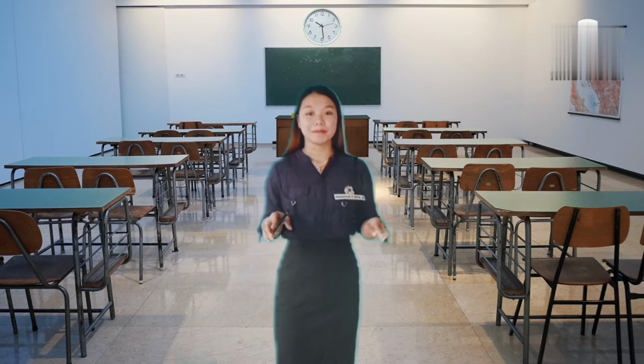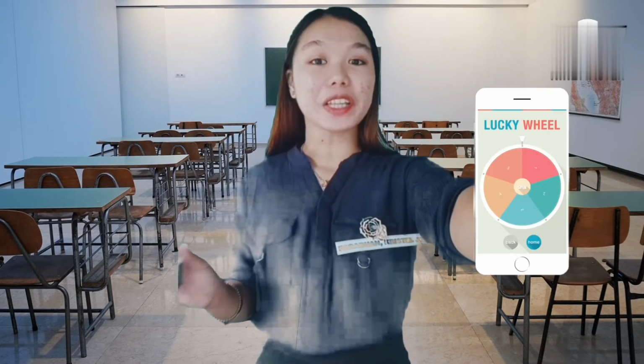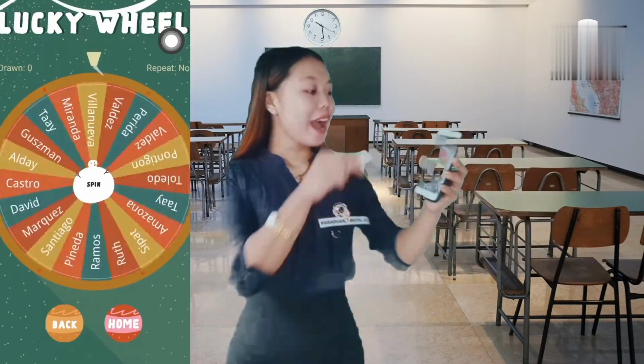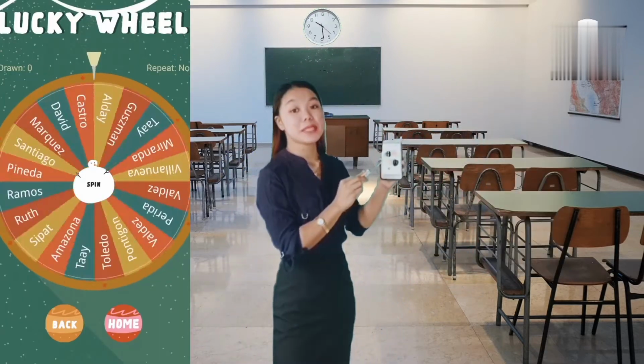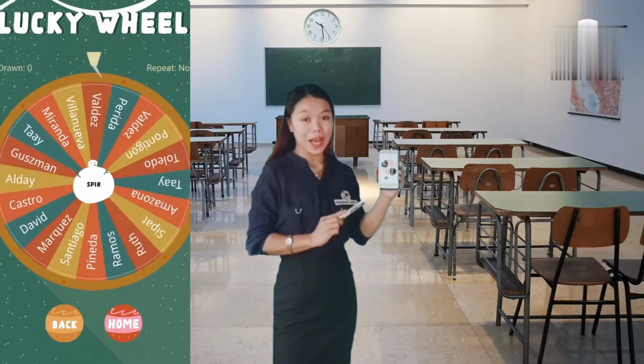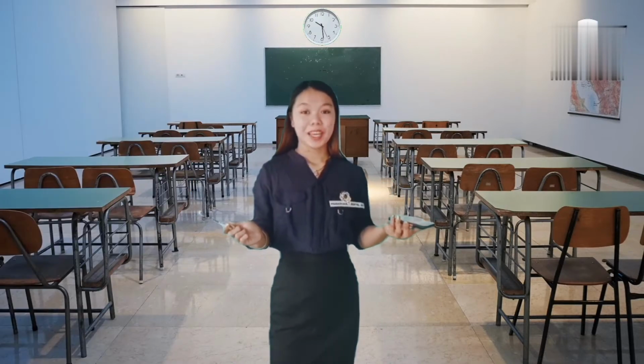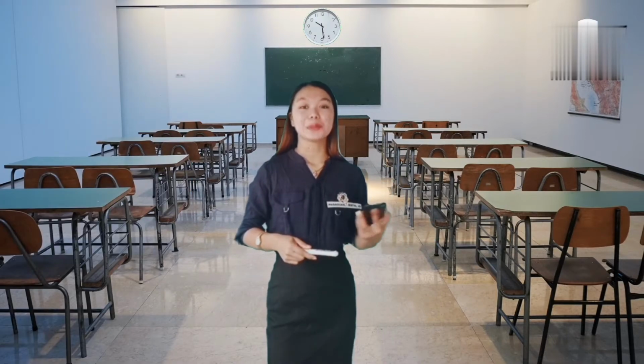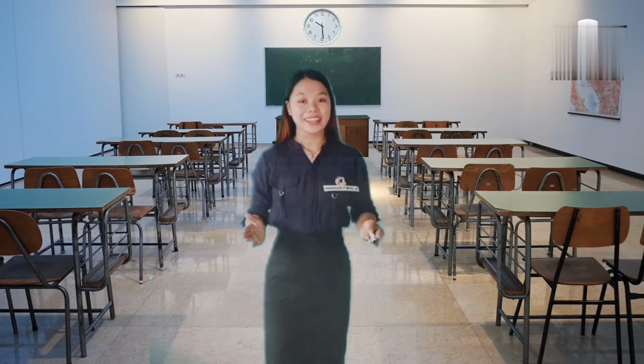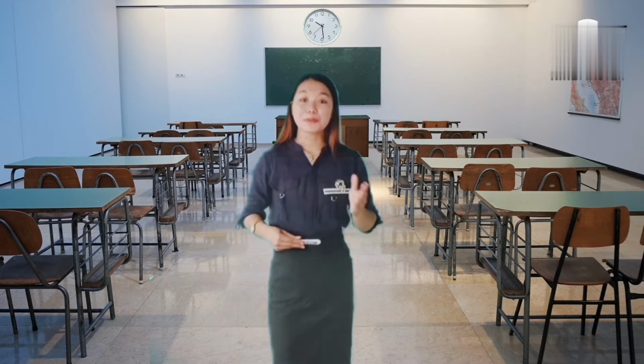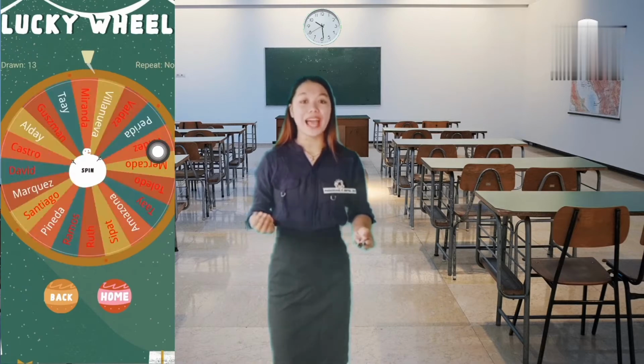So, let's proceed. From this moment, I will use this lucky wheel application to call on your names. Once the arrow points to your listed name here, you will be the one to answer the question. Is that clear? Everyone? Okay, let's proceed. Alright, as we continue to learn about sentences, previously we talked about the four sentences according to structure, and what are they? So I'll spin the wheel and we will know who will answer the question.